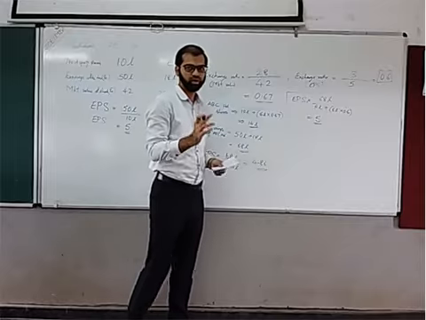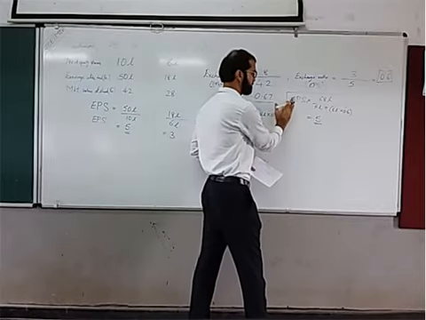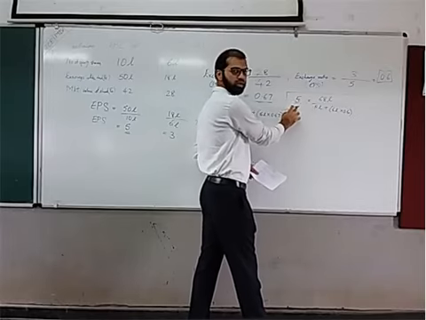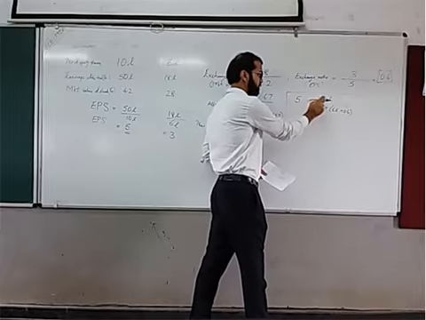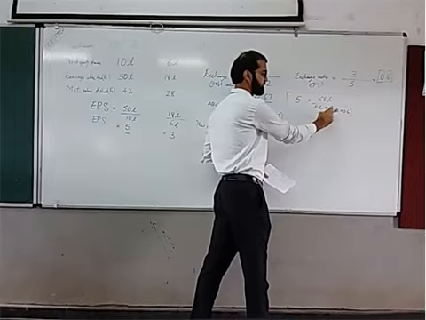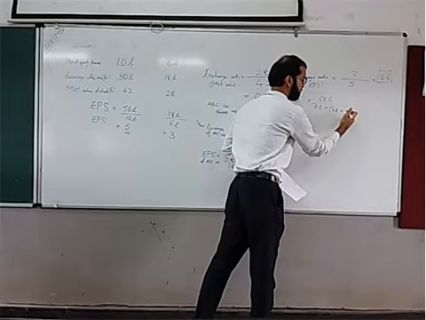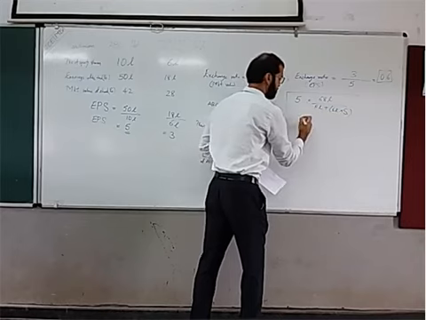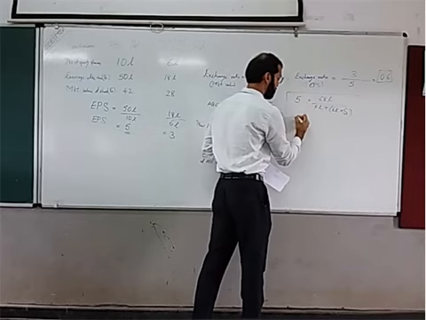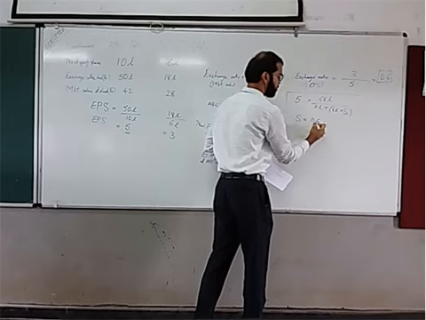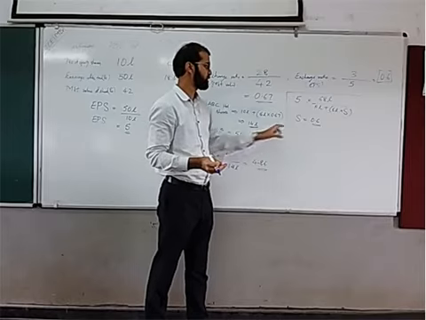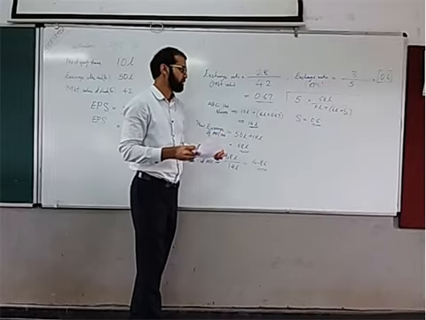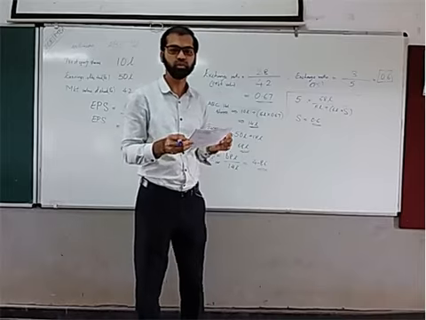Or one more thing you can do. I am erasing it here itself. You want EPS as 5, right? So 68 lakhs is fixed, 10 lakhs is fixed, 6 lakhs is fixed. This is unknown, this is the exchange ratio S. If you solve this, you should get S as 0.6. So you can find the exchange ratio either like this or like this. So this was about the first problem. I hope you understood this.